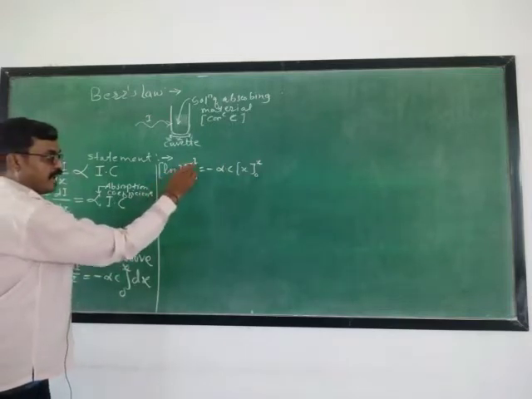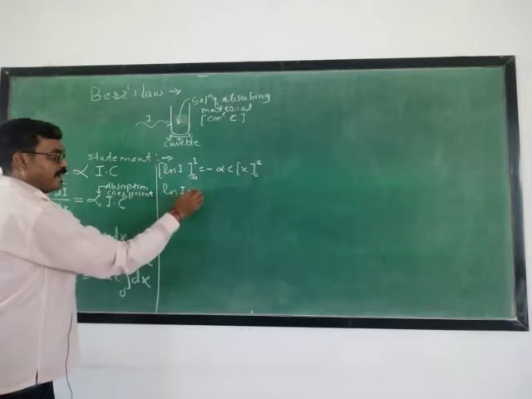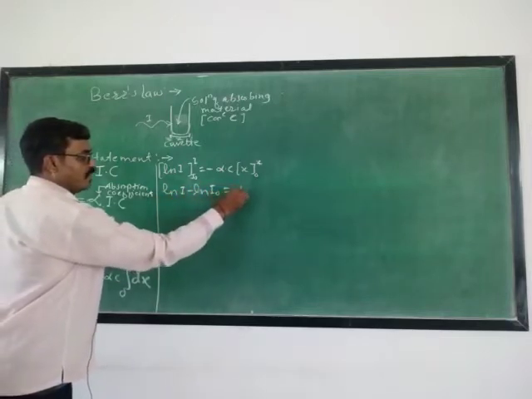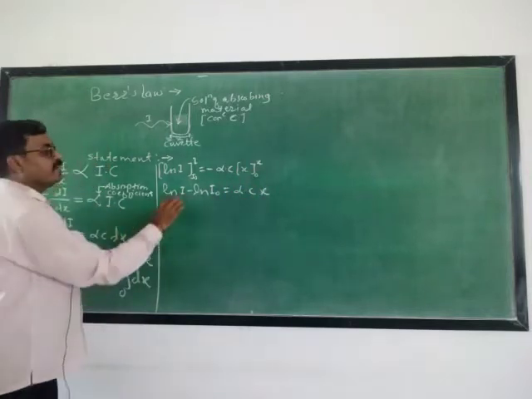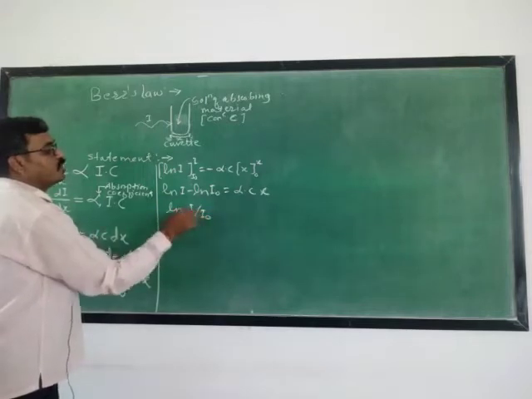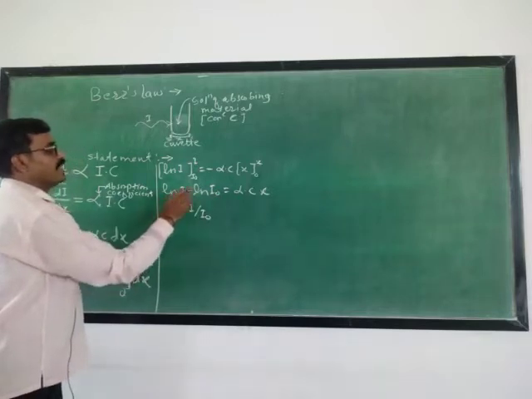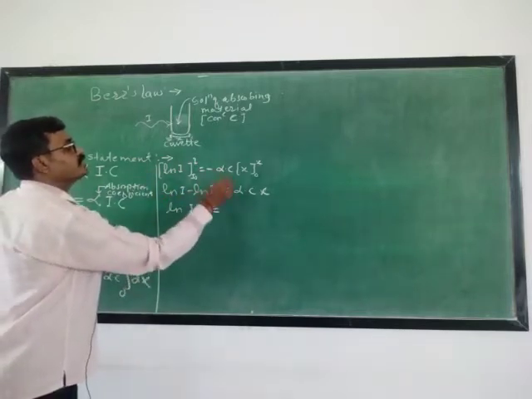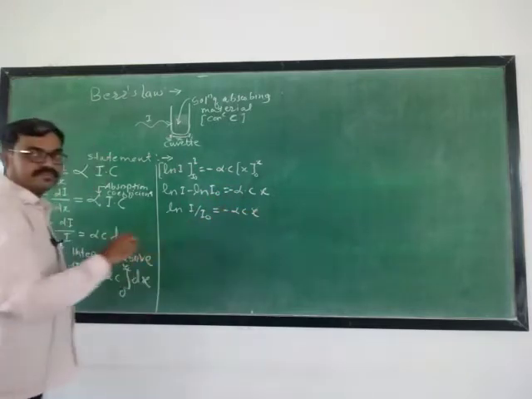Further, ln I minus ln I0 equals minus alpha c into x. Here ln I upon I0, because you know ln A minus ln B equals ln A upon B, equals minus alpha c into x.